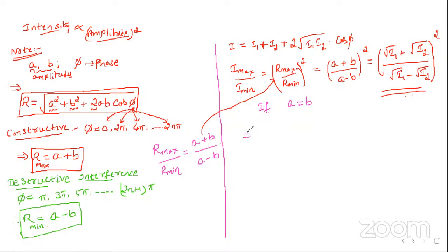Can you tell me the general formula for I? Or first you can tell me for the amplitude. First tell me for the amplitude only. If A equals B, what will be R? So, simplify.